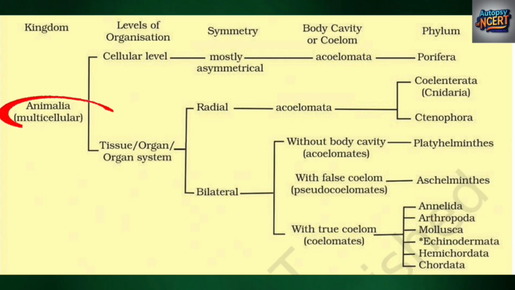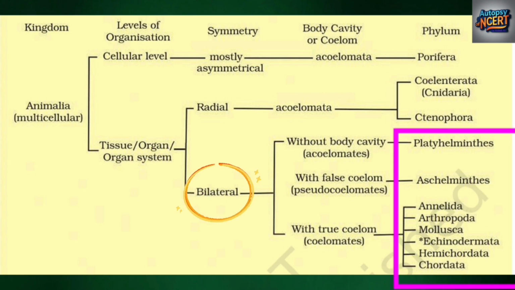Kingdom Animalia, multicellular. Cellular level of organization. Tissue or organ system level of organization. Cellular level. Mostly asymmetrical. Acoelomate. Porifera. Radial symmetry. Aschelminthes. Coelenterata. Ctenophora. Bilateral symmetry. Platyhelminthes to Chordata. Except adult Echinodermata, which is radially symmetrical.